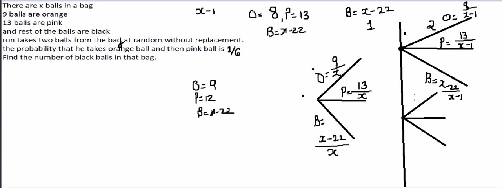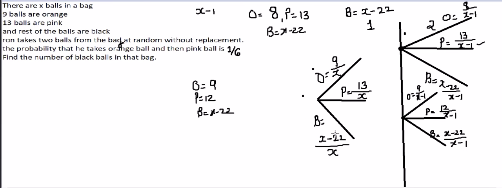So probability of choosing orange ball is 9 over x minus 1, because since he has chosen one ball, what is still in the bag is x minus 1. This is the same, because in this case also there is one less ball. So 9 over x minus 1. For pink ball, 12 over x minus 1, and for black ball, x minus 22 over x minus 1.